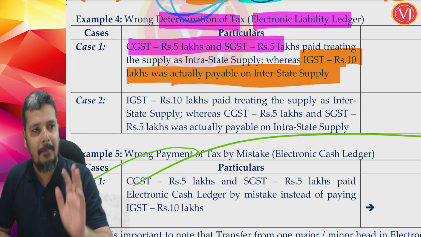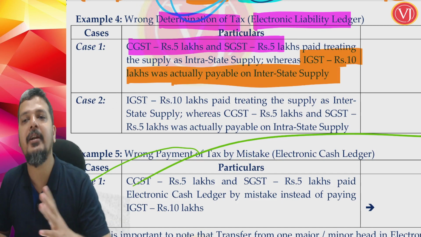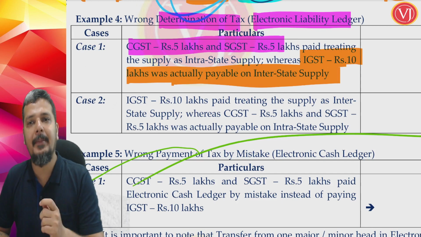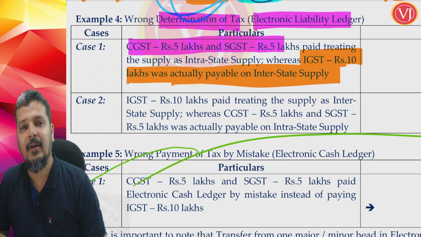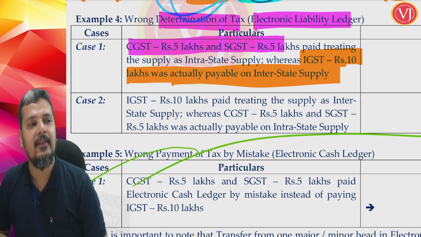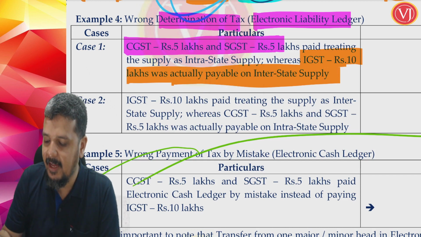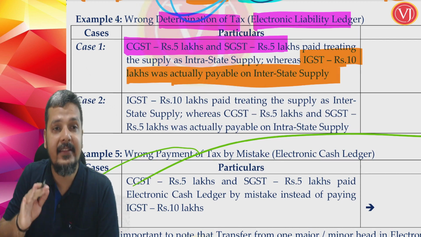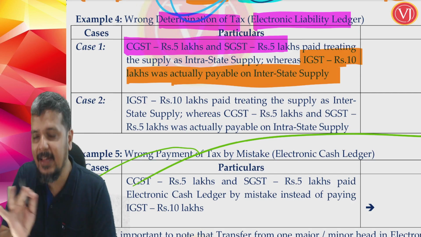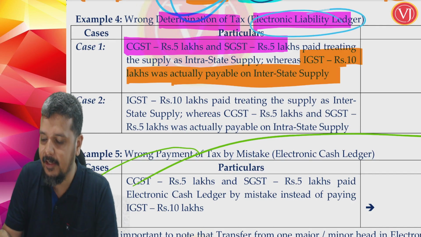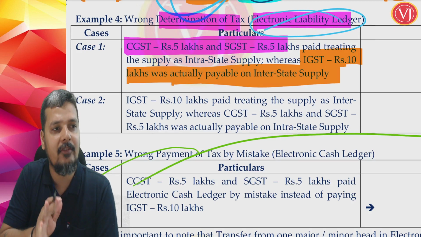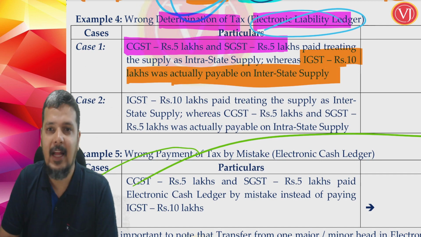No. The problem was I wrongly determined my liability. My liability should have been IGST liability, but I thought it to be CGST liability and SGST liability. There is nothing about cash ledger here. If you see the question heading, that is very clear. Everything is to do with liability.